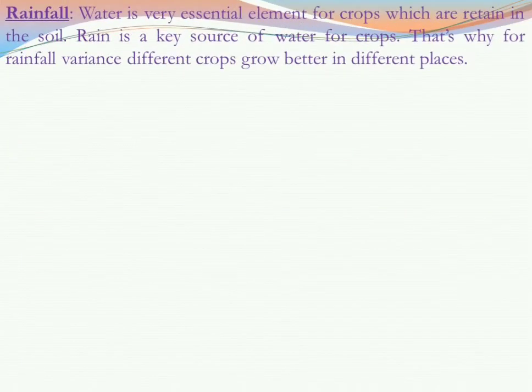Now let us know about another impact of weather, that is rainfall, which is very necessary for crops production, because if there is no rain, then we have to manage artificial irrigation. But if there is enough or sufficient rainfall, then the crops production is good. But over rainfall is also not good, so we have to maintain the rainfall amount. That is why rainfall varies, and different crops grow better in different places.